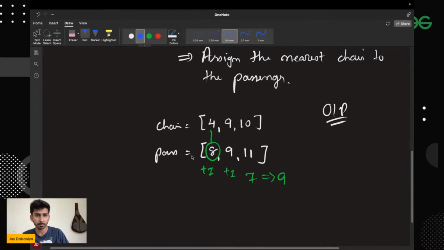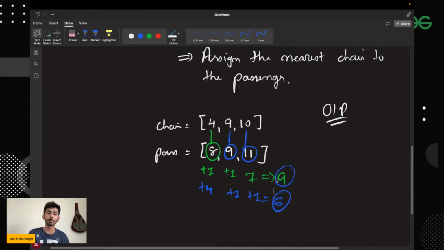So now here the answer will change a little bit. I'll be getting 4, and now this will be assigned 1, this will be assigned 1, and this comes out to be equivalent to 6. So now this is how you can get the optimal answer.